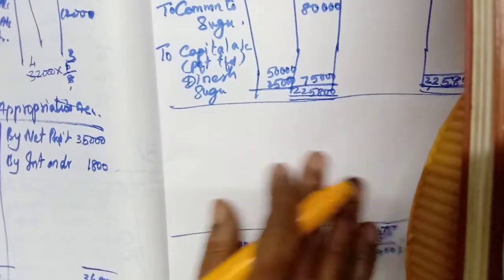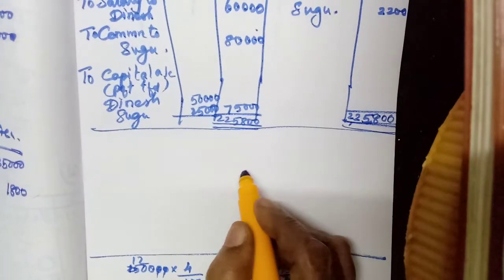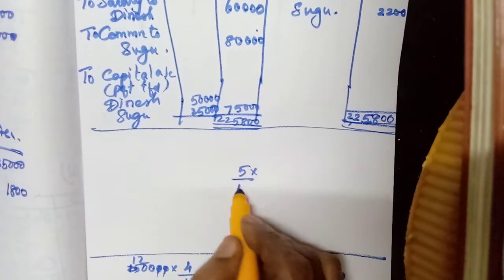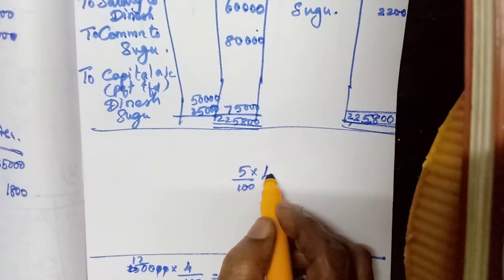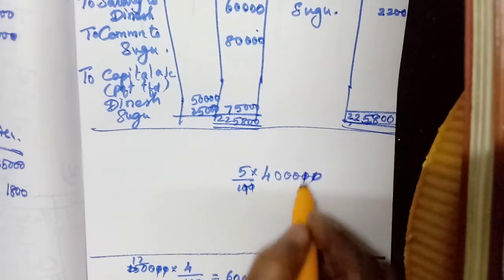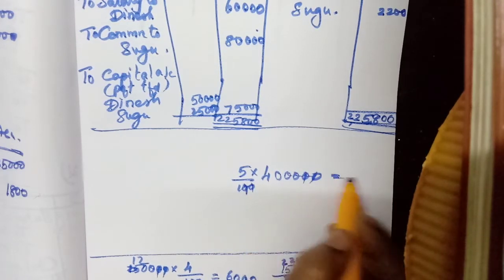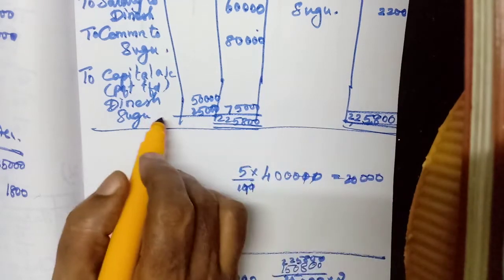Okay, we will calculate. We will calculate in this one. Okay, 5 by 100 into opening capital, first person 4 lakh, isn't it? 20, then 30, then 5 fours are 20,000.